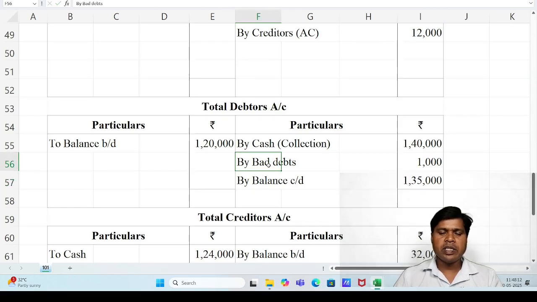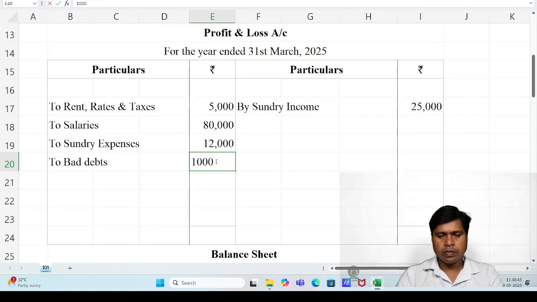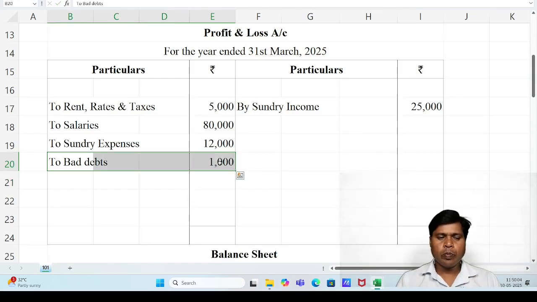Again, the bad debts ledger account is not available, not given. We have to assume, suppose we have opened the bad debts ledger account, then close that ledger account, then finally it goes to the profit and loss account debit side. P&L account debit side means expenses and losses. To bad debts. This is the final effect.